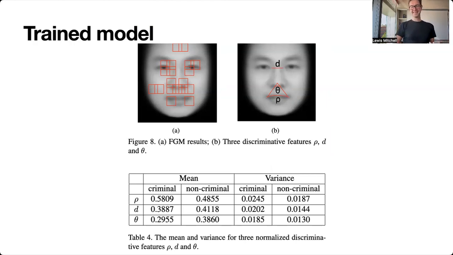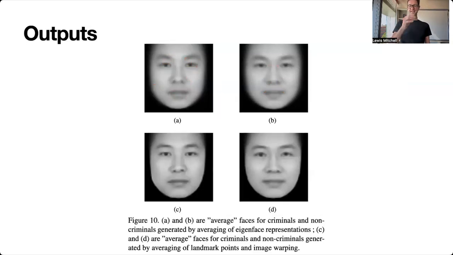What's going on here? Do we believe that these angles here actually discriminate criminals from non-criminals? What's the story here? What do you notice about this row parameter here? It's frowning. This angle, this curvature of the face is telling us whether these faces are frowning or not, right? So we can even interrogate this further by looking at the outputs of the model. So here, these pictures are telling us what the average faces are. So what the model outputs for the average criminal and non-criminal faces.